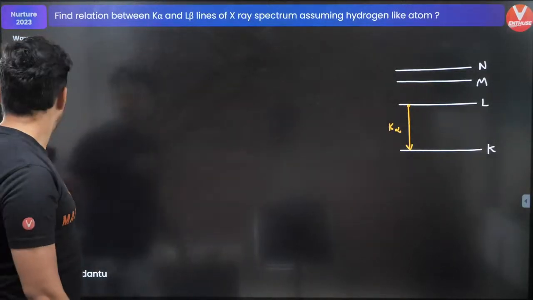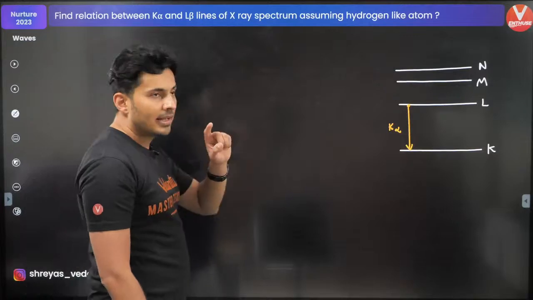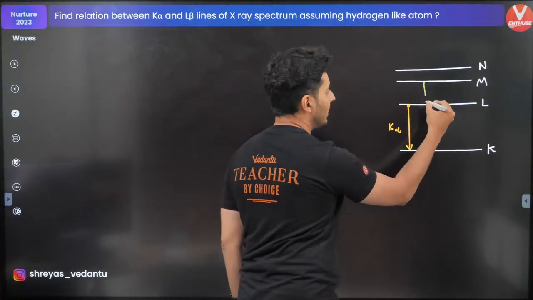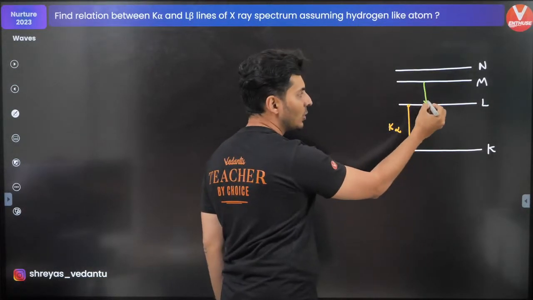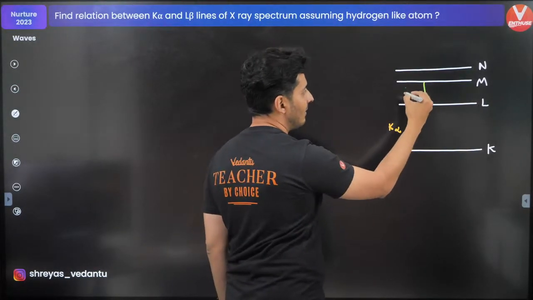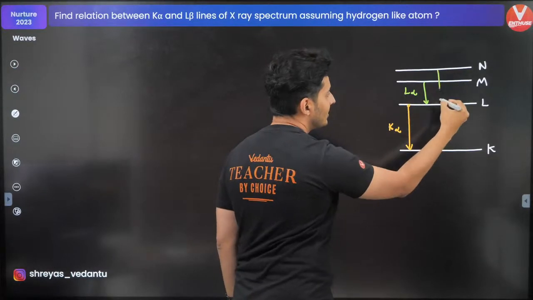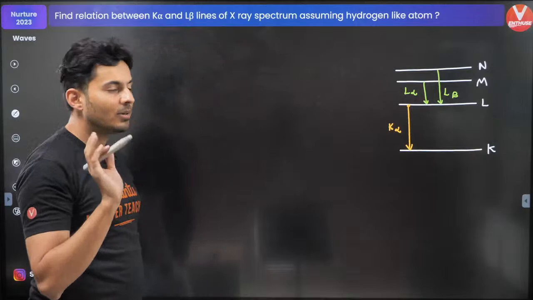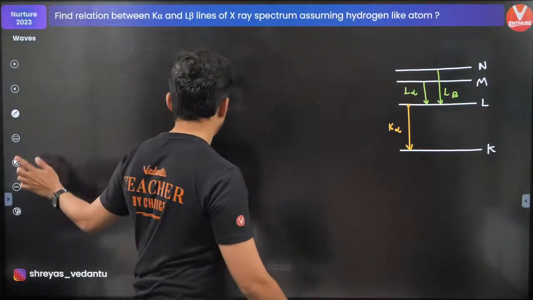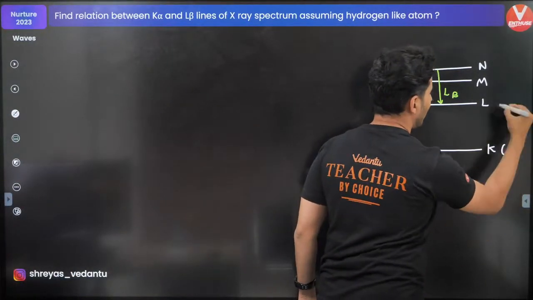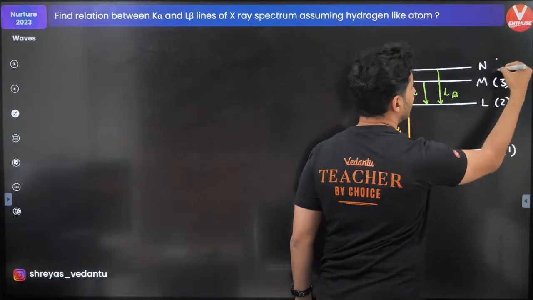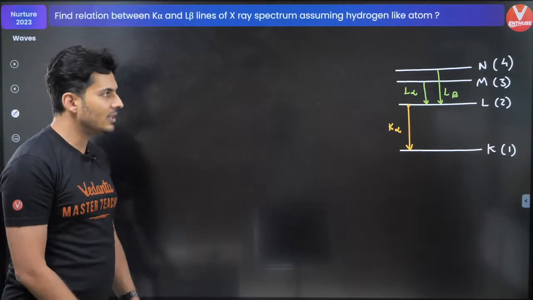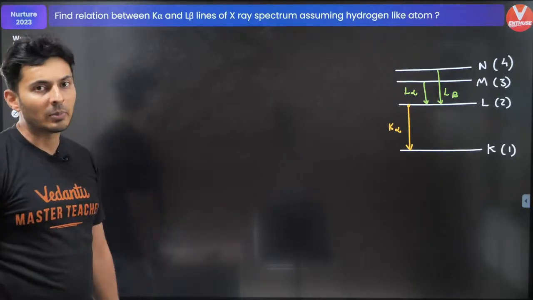L beta. Now what is L beta? To understand that, remember what L alpha is. L alpha is when the electron transits from the third shell to the second. The first transition that can happen, that is L alpha. So this transition is called L beta. As simple as that. Now K is 1, L is 2, this is the third shell, and this is the fourth shell. You should remember this. It's very easy to understand and remember.